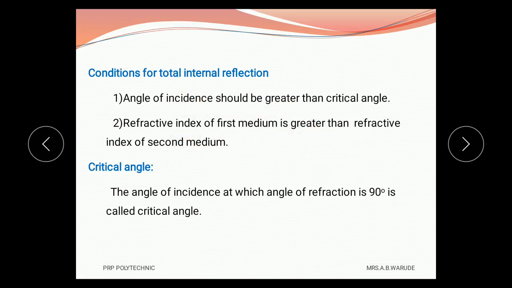Then what is the definition of critical angle? As we saw in the earlier slide, the angle of incidence at which the angle of refraction is 90 degrees is called the critical angle. If the angle of incidence is greater than the critical angle, then only reflection takes place, and the whole phenomenon is called total internal reflection.